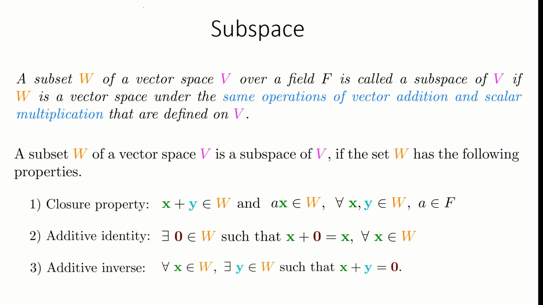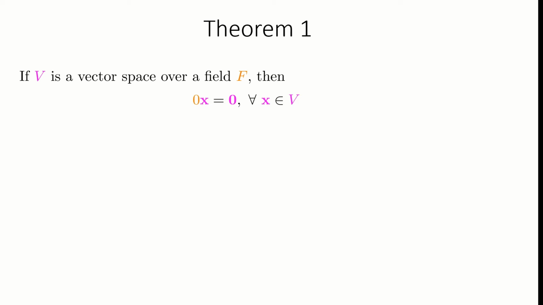Later in this video, we will prove that if a subset satisfies the closure property and has the identity vector, then every element in the set W has an additive inverse. So it will be sufficient to verify the closure property and the existence of the identity vector. Let us look at an important theorem before showing that the closure property and the existence of the identity vector are sufficient conditions for a subset to be a subspace of a vector space, and that the condition for the existence of additive inverse is redundant.